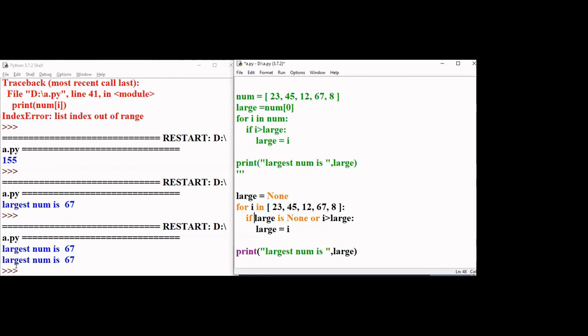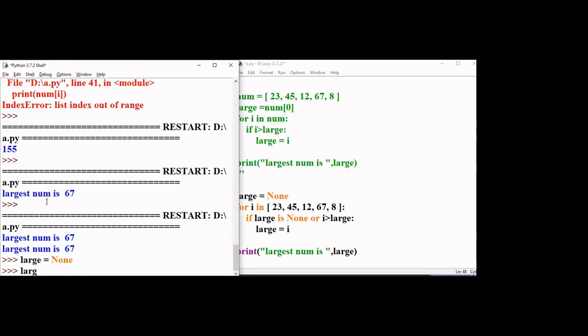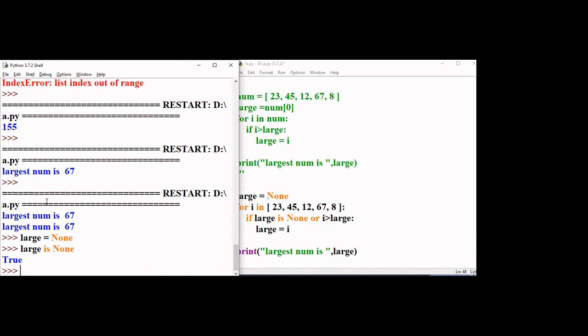If you want to be more clear, you can see in the Python shell, students, large is equal to, I have typed None. Okay. Now large is None, if I say, it should give True. Fine. So it is comparing. Large at present is empty. So I need not assign anything as I did in the previous logic. So this is an advantage.